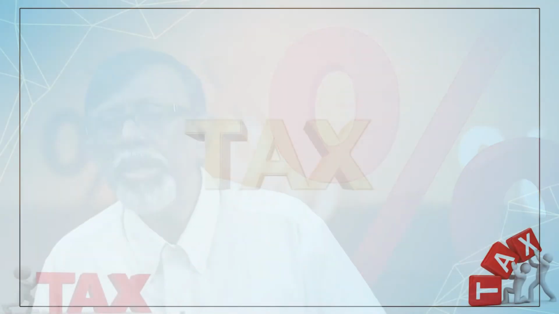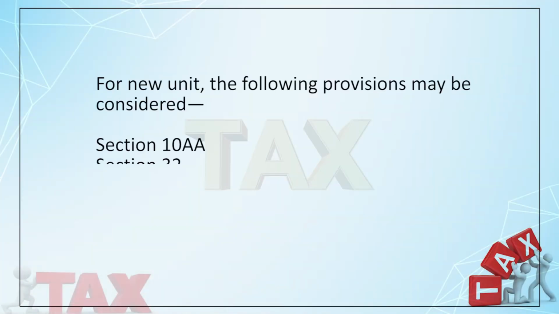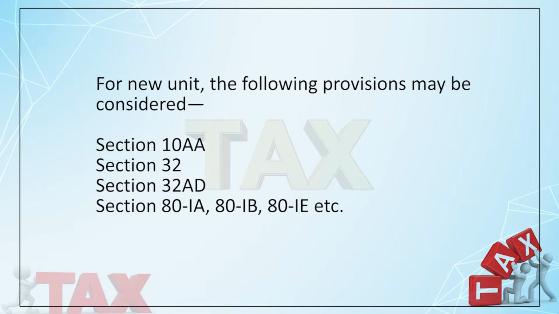And whenever you are establishing a new unit somewhere, you have to consider the places where, if you start your business, you can have a tax benefit. Like if you start a business in an SEZ, you can get the benefit under Section 10AA. Or if you start a business in a notified backward area of certain specified states, you can get an enhanced rate of additional depreciation. You can get 32AD, right? And 80IE, if you start a business in the northeastern region, you can get the 80IE.